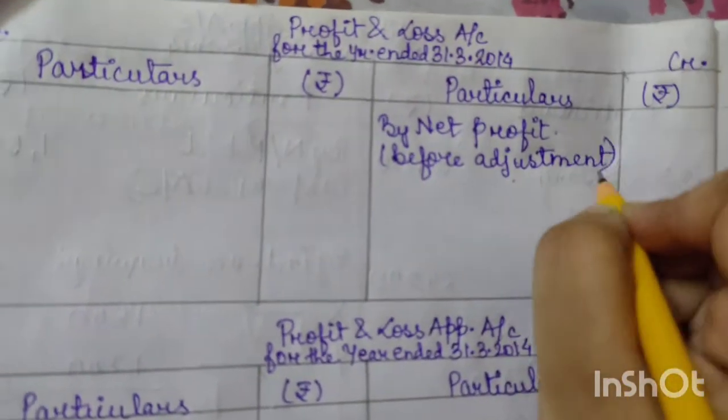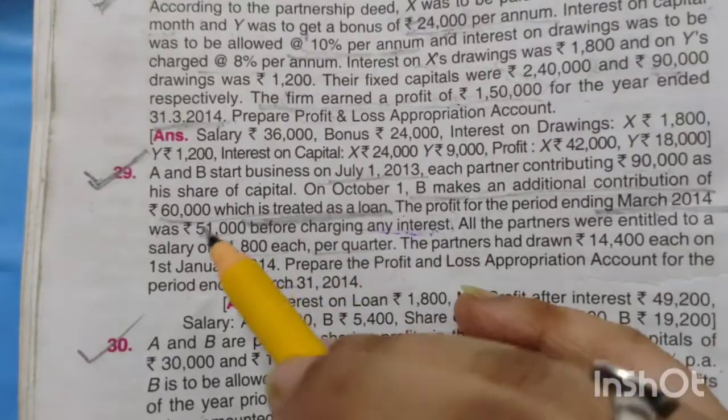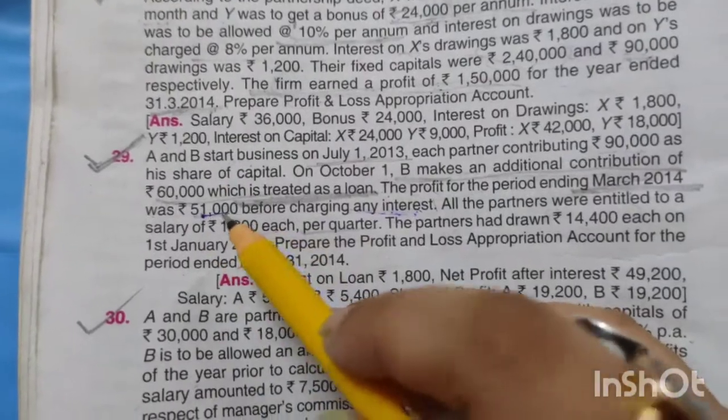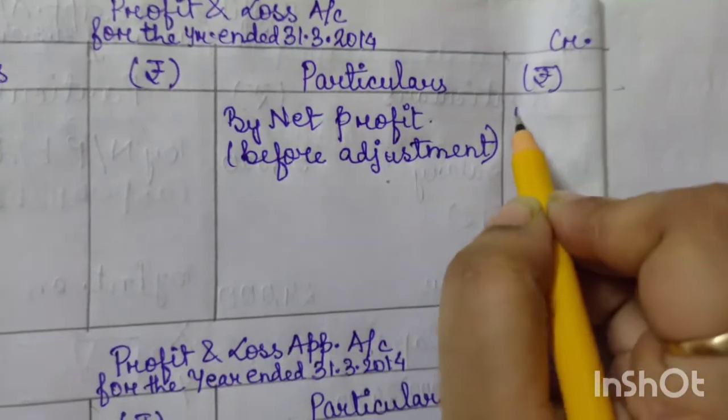So what was the net profit before adjustment? Our net profit before charging any interest was 51,000. So we will write 51,000 here.